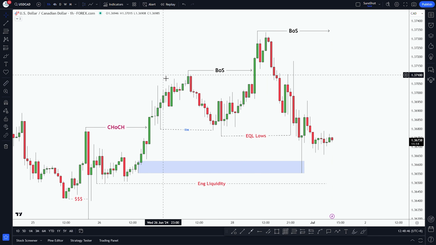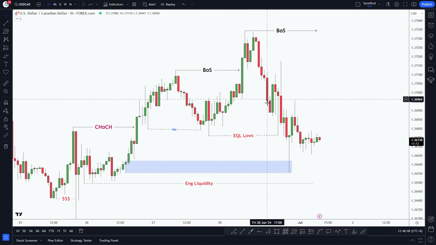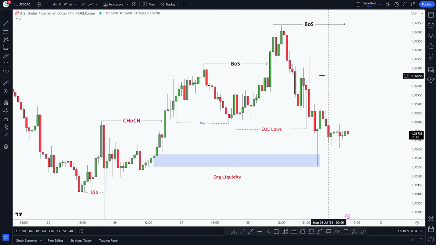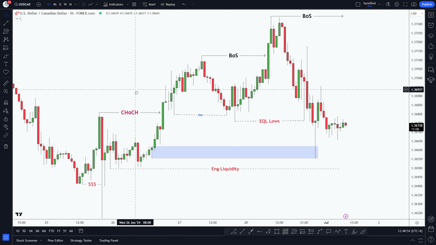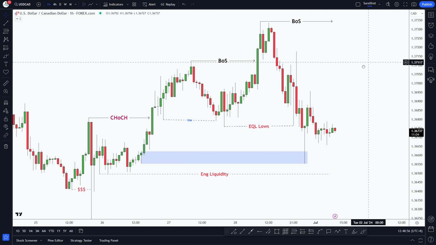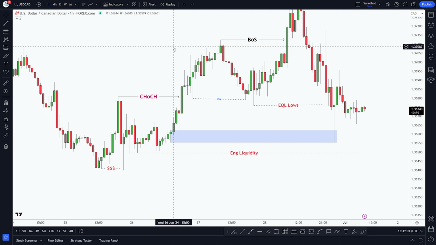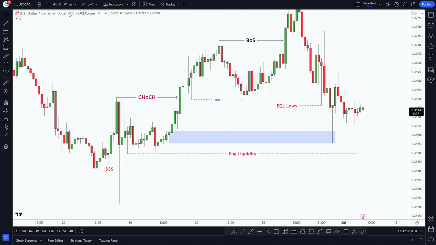Today I've got another forecast about USDCAD for the upcoming week. But before we look ahead, let's quickly talk about what happened last week with USDCAD. We'll discuss how the market moved and where it might go next. As usual, we'll start our analysis on the hourly timeframe.